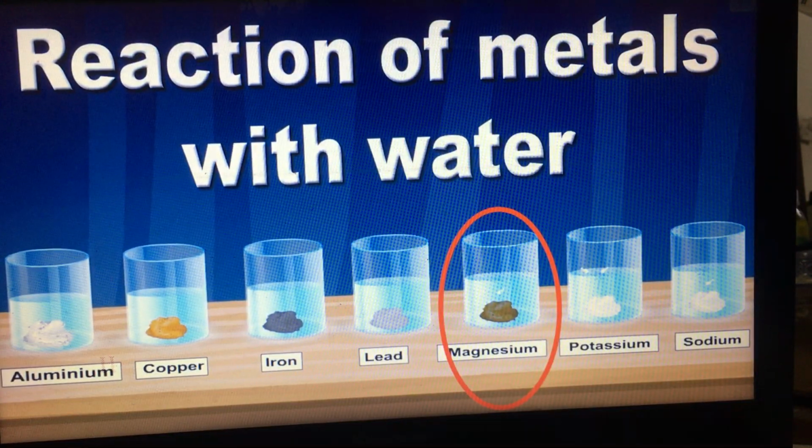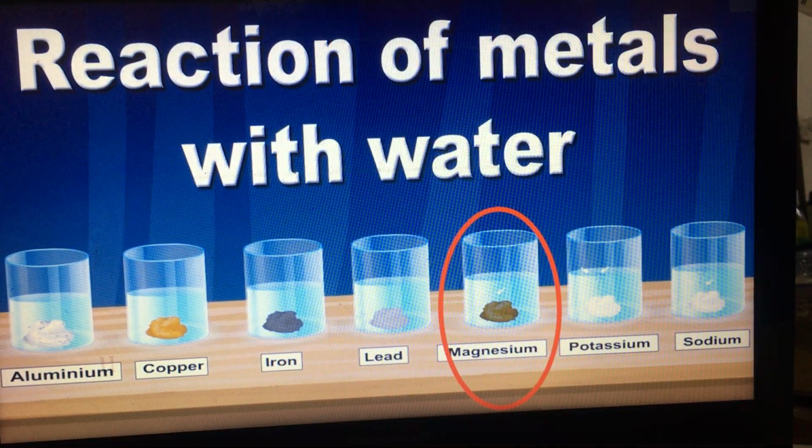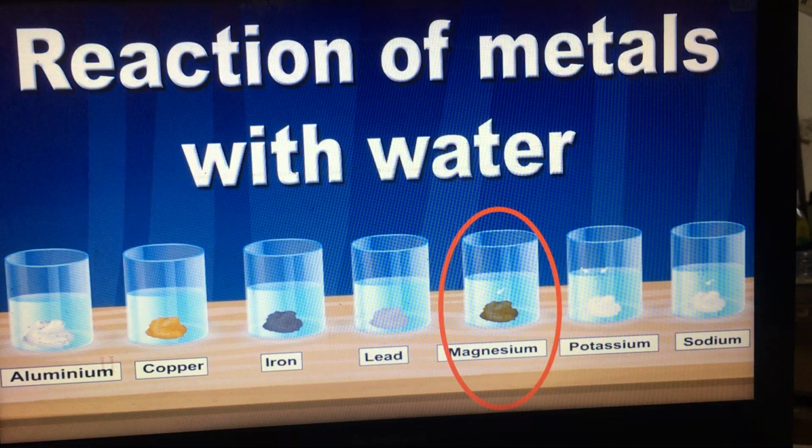On the other hand, there are some metals that react slowly with water, and we can make it go faster by reacting them with steam. So for example, magnesium. Actually, we can react hot magnesium with steam, and we can notice that there is a reaction. So magnesium can react with steam. So let's watch this video to understand what will happen when magnesium reacts with the steam.